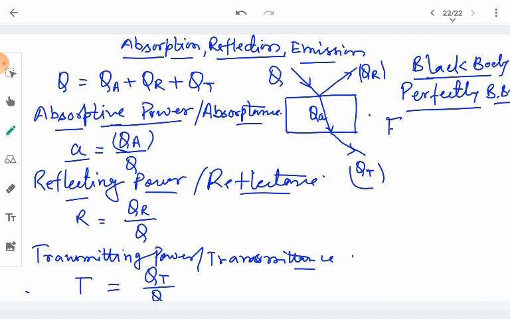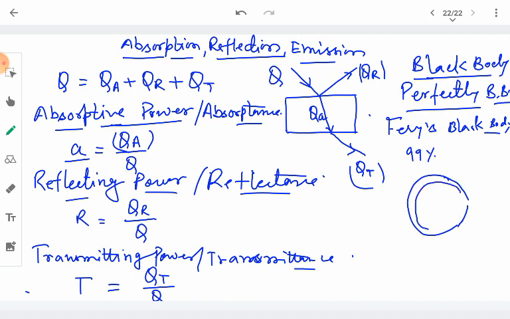However, Fery's black body is close to a perfectly black body because it absorbs almost 99% of the heat radiation that has been incident on it. Fery's black body is just like this. It is in the form of a spherical shape which is coated inside in black, and there is a fine opening in this body.